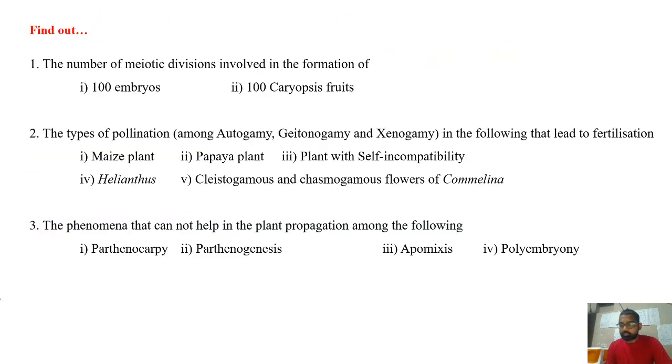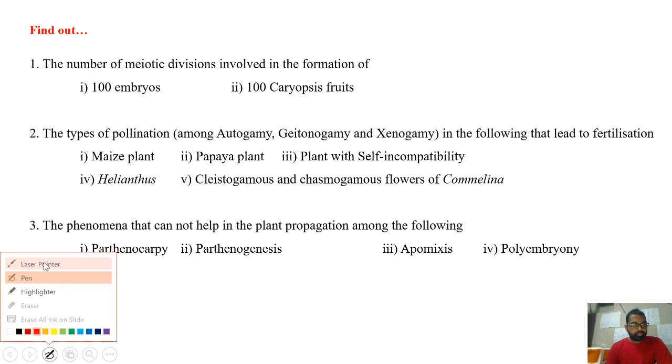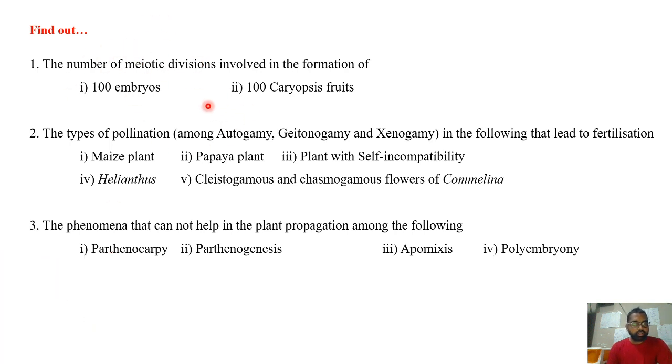So these are all the various post-fertilization events, right? And the structures which are developed from that. And just try to find out the number of meiotic divisions. So these are the questions based on whatever we have discussed in this particular chapter. Just try to find out the number of meiotic divisions involved in the formation of 100 embryos and 100 caryopsis fruits. So how many meiotic divisions are involved in the formation of this?